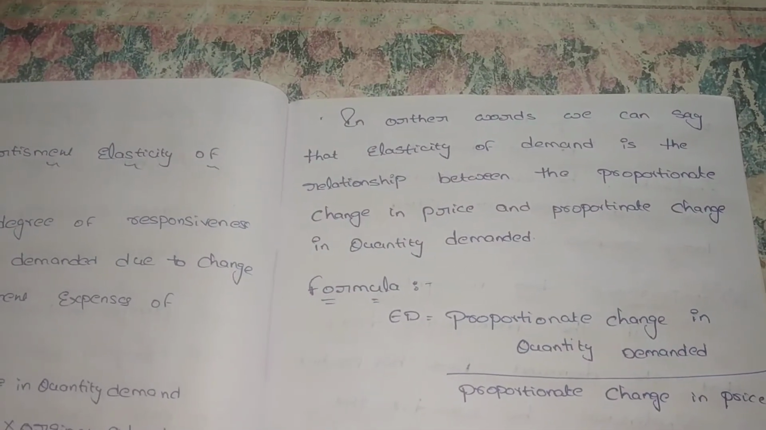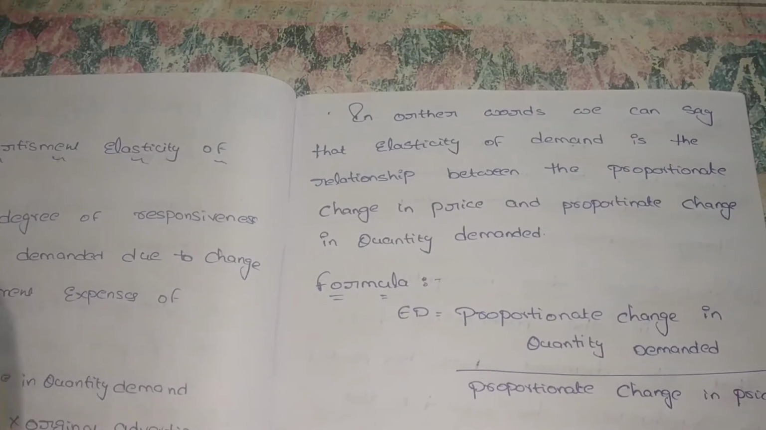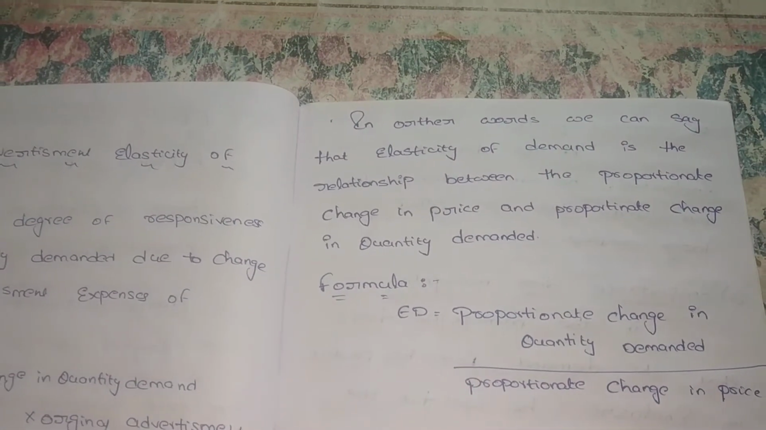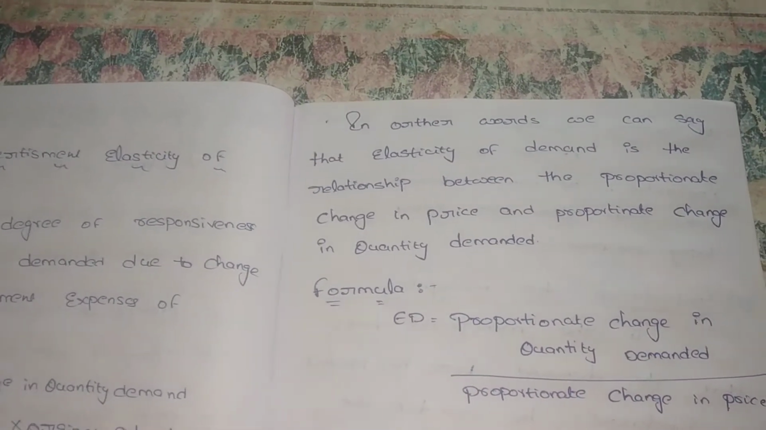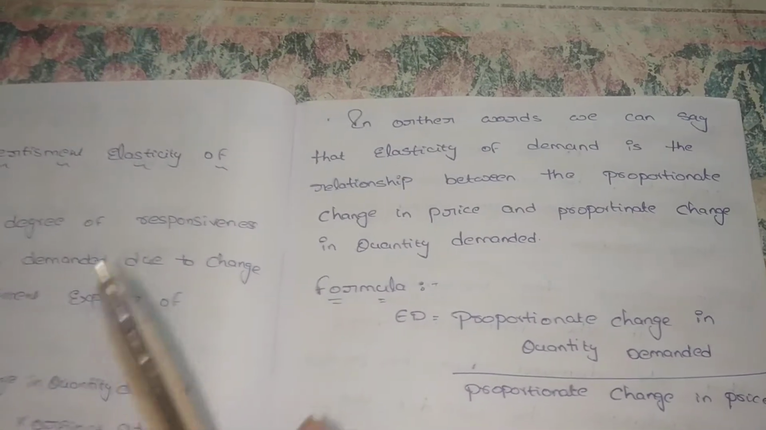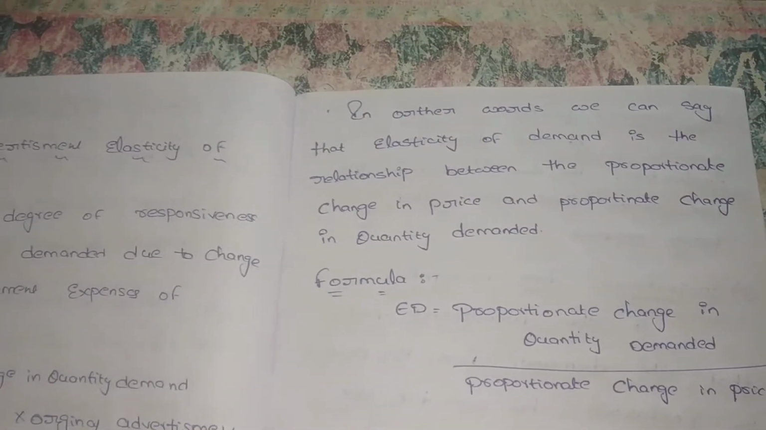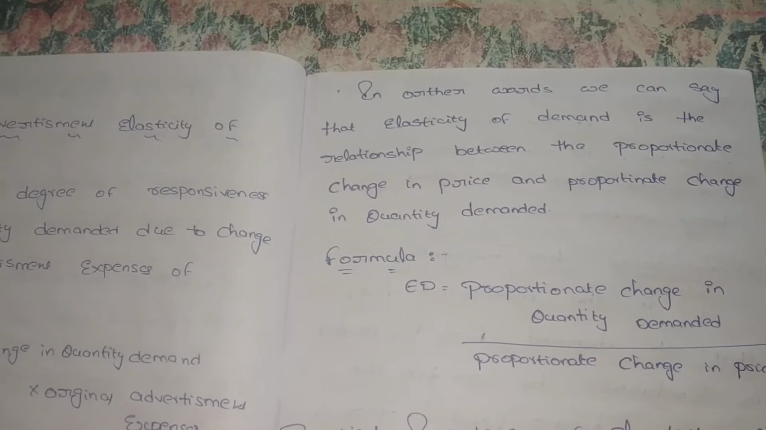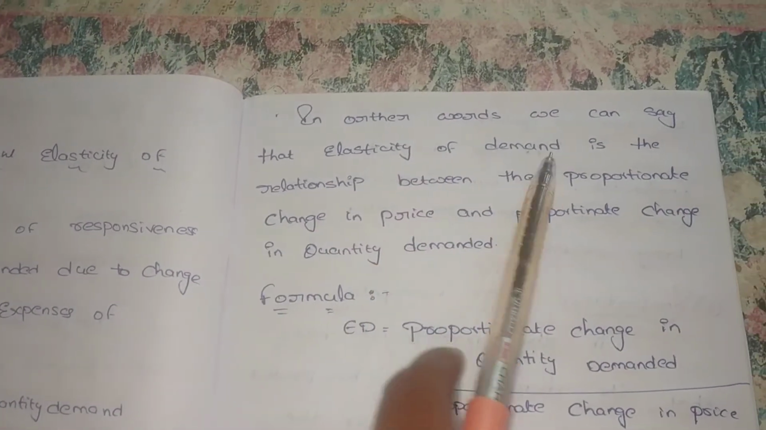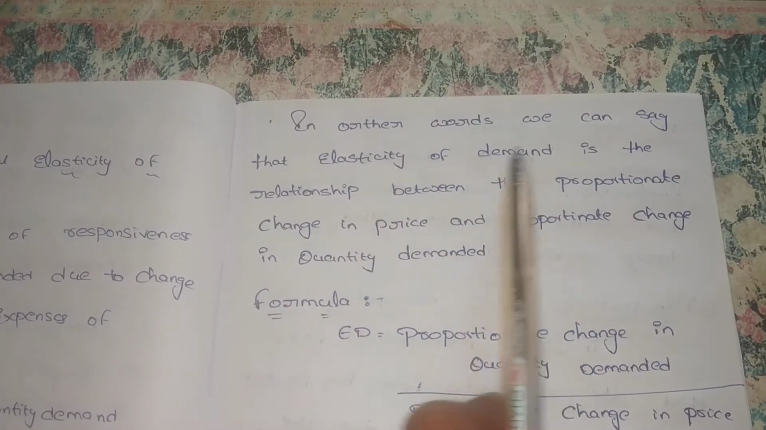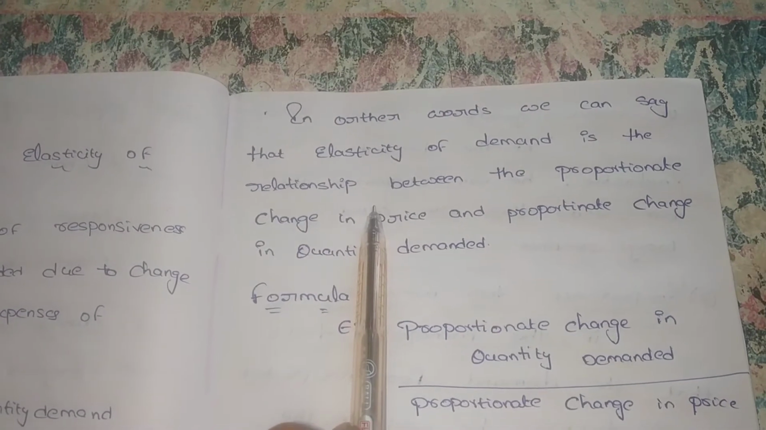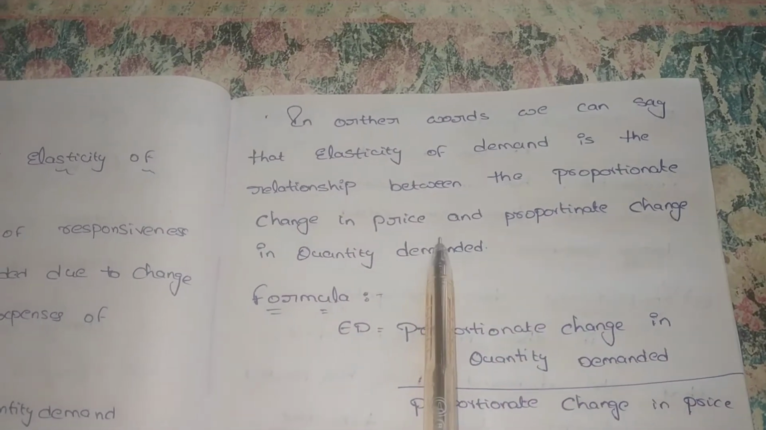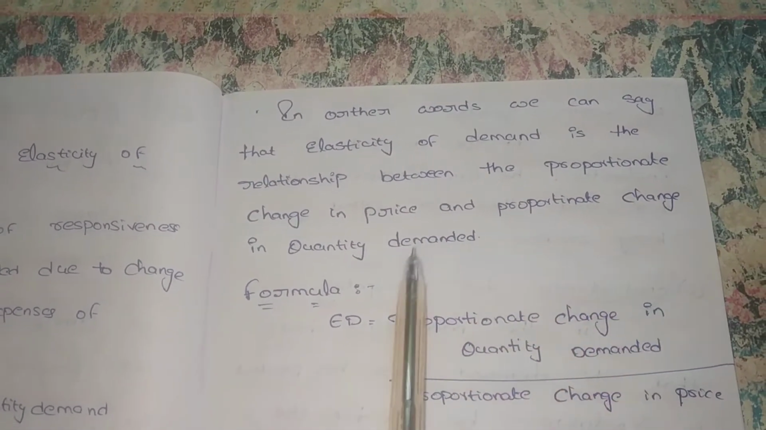For example, if you have a shirt with elastic, how much we want to expand, we can expand, and how much we have to contract, we can contract by using the elasticity. Elasticity means it is flexible in nature. In other words, elasticity of demand is the relationship between the proportionate change in price and the proportionate change in quantity demanded.